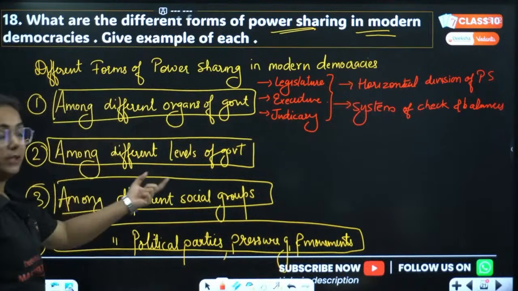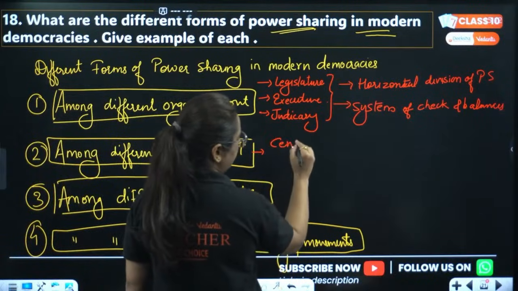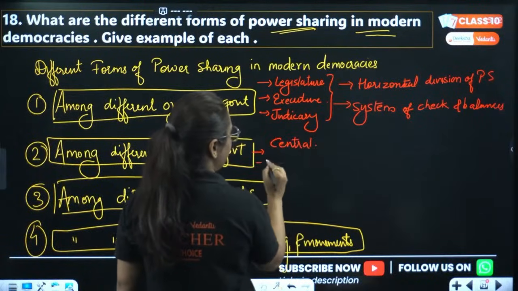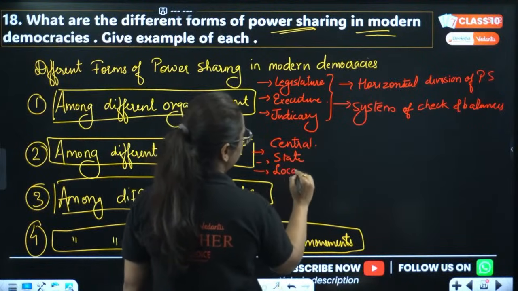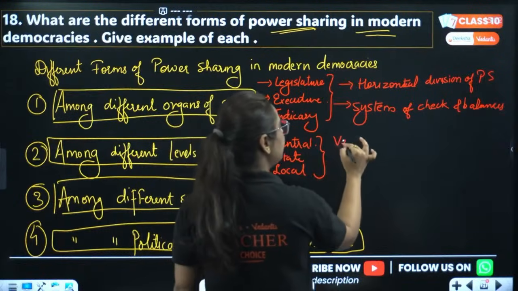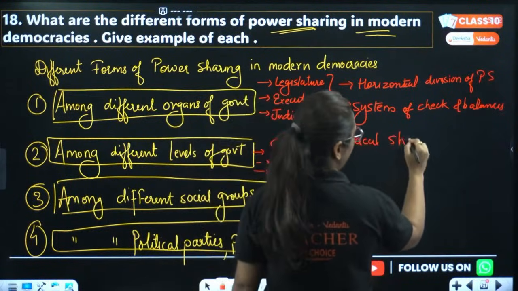Now, among different levels of government, yes, there are certain levels like the central government, then we have the state government, and then we have the local government, and this type of power sharing is known as vertical sharing of power.